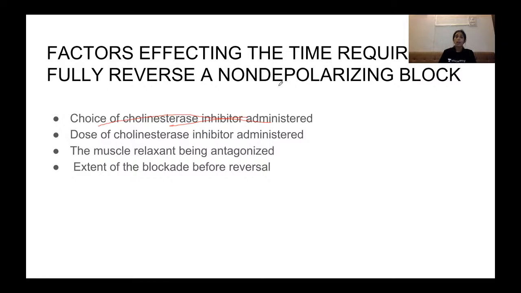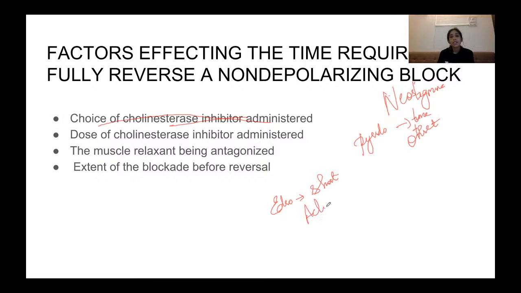I will explain why. So the choice of drug is your neostigmine. Pyridostigmine is long acting, it takes time for onset. And your edrophonium is short acting.